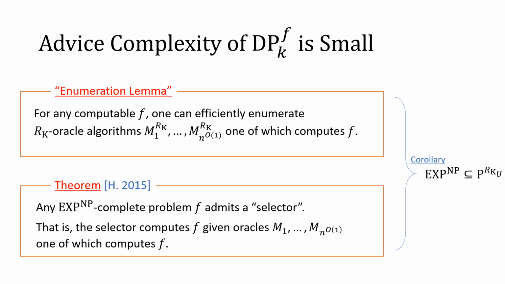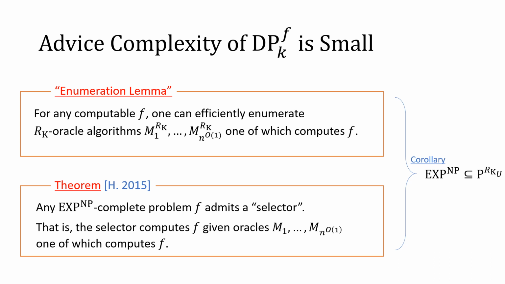With this observation in mind, we can prove the following lemma, which we call the enumeration lemma. For any computable function f, we can efficiently enumerate 2^k oracle algorithms such that one of them is guaranteed to compute the function f. Now it remains to compute an EXP^NP-complete function with the help of these oracles.